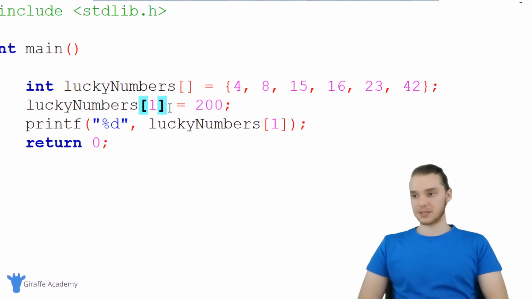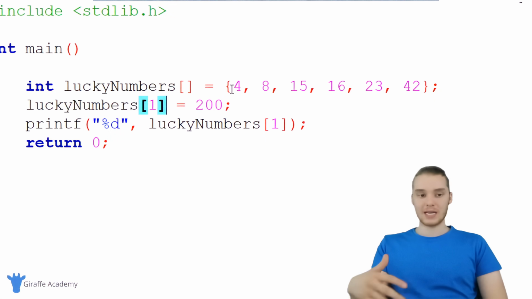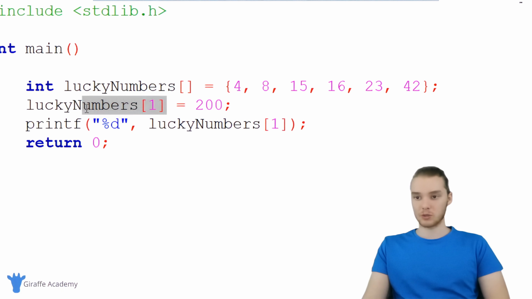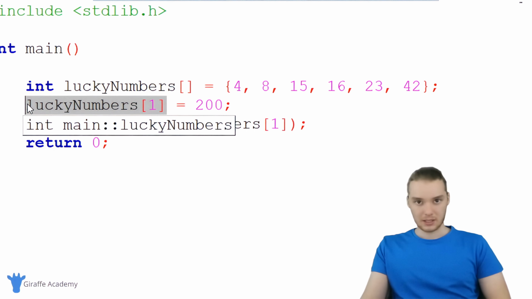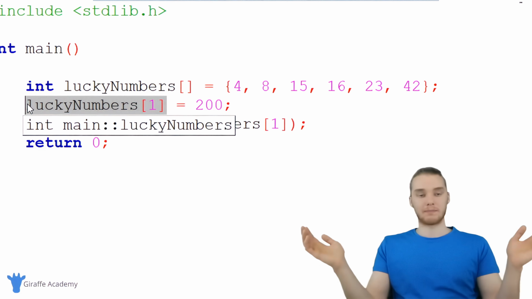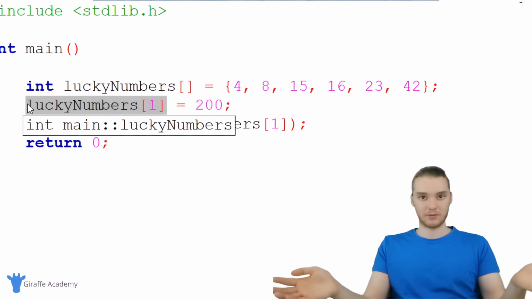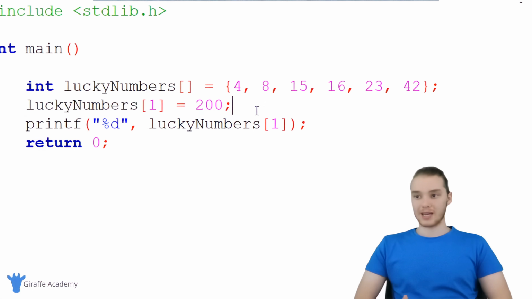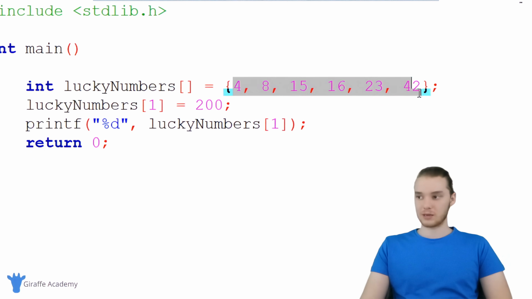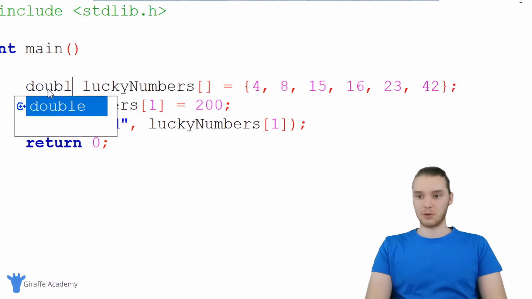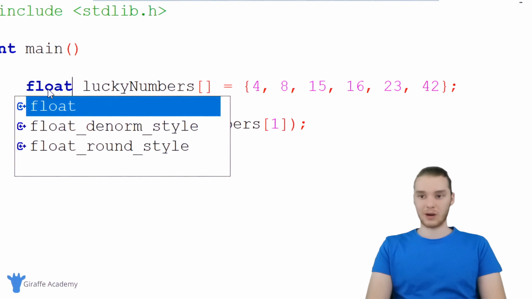And really, when you think about this conceptually, an array is basically just holding a bunch of variables, but those variables don't have names. When I access lucky numbers 1, it's the same as accessing an integer variable. It's just that the array is holding potentially hundreds or thousands or millions of these different variables. So an array is a very useful structure, especially if you're storing data that is very similar. Like I said, I could do this with an int, a double, a float, whatever I wanted.